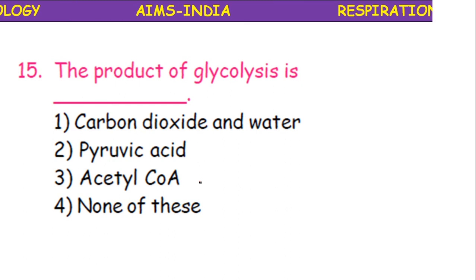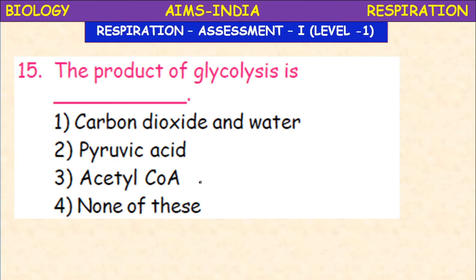Next, the product of glycolysis is carbon dioxide and water, pyruvic acid, acetyl coenzyme A, none of these. It is the pyruvic acid. What is glycolysis? Glycolysis, breaking down of glucose. Glyco means glucose, lysis means breaking down. The process of breaking down of one molecule of glucose into two molecules of pyruvic acid is called glycolysis. The product of glycolysis is pyruvic acid.